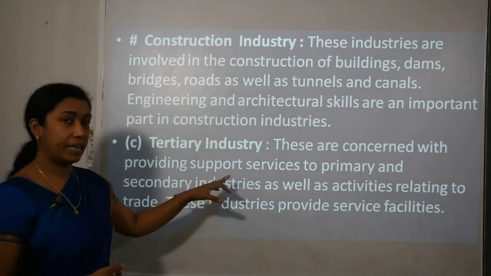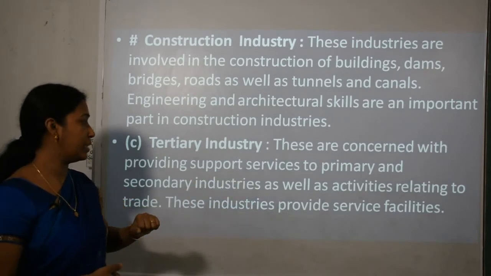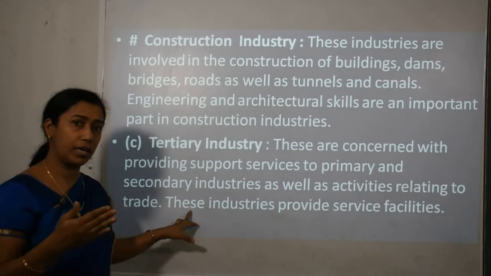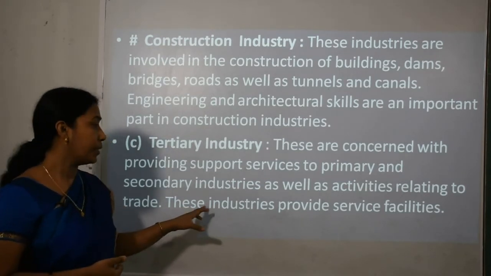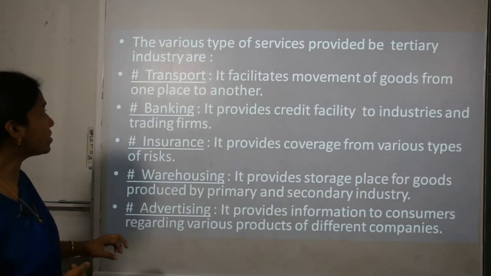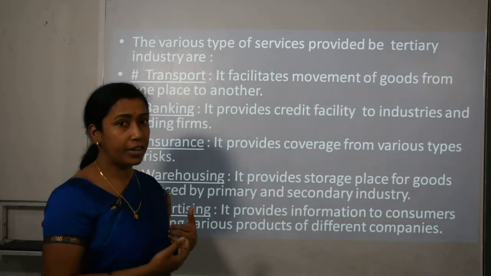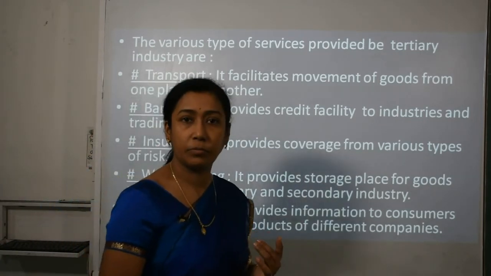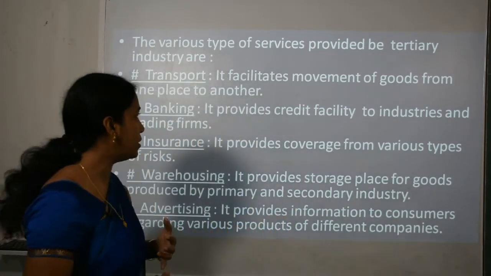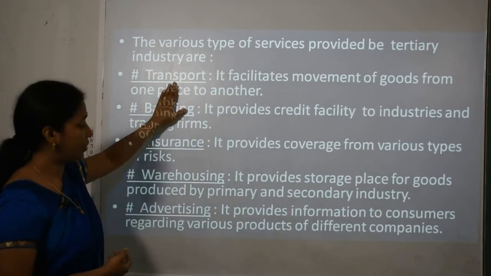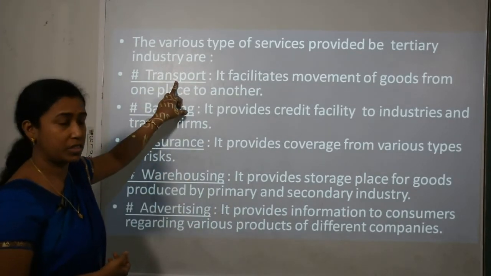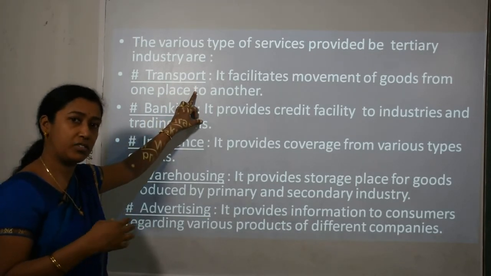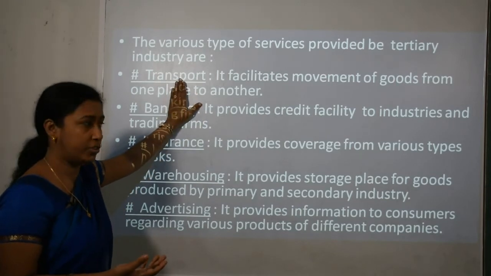They are providing services to primary and secondary industry, as well as activities relating to trade. That means they are also engaged in activities related to trade. These industries provide service facilities, and there is a variety of services which the tertiary sector provides. It can be banking, transportation, communication, packaging and so on. Now one by one we will go through each kind of service provided by it. Transport facilitates movement of goods from one place to another. This is also part of the tertiary sector.